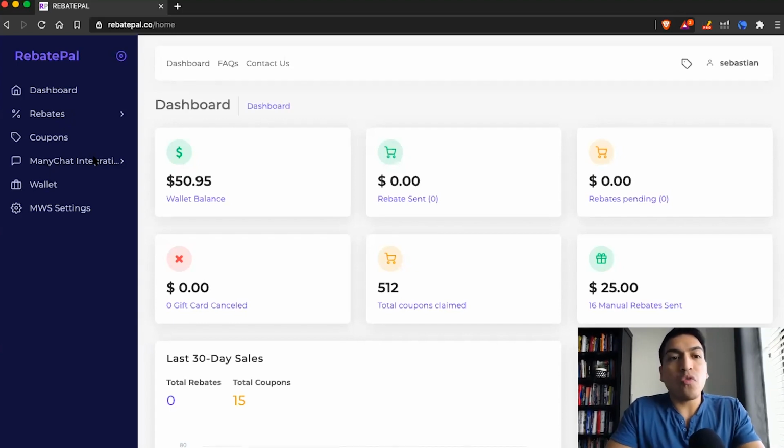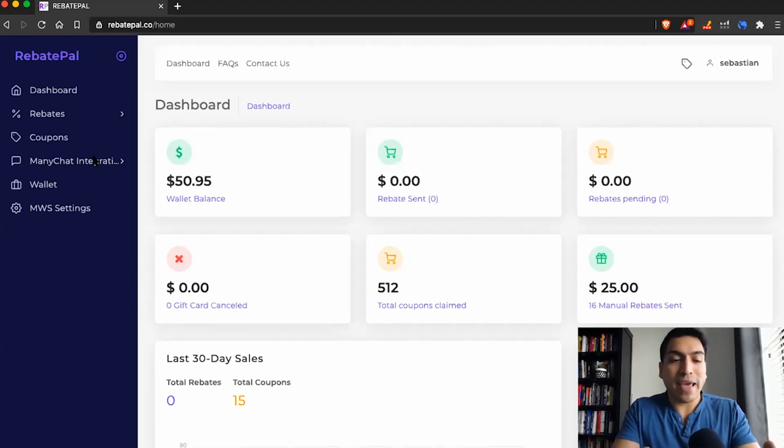So real quick, I'll go over the platform rebates. If you just wanted to list your product on our platform, our pricing does start at $49 a month. And we really wanted it to be as inexpensive as possible. Now, most services like this usually charge on a per rebate or a per coupon basis. We just have one small monthly fee, which is that $49 a month is where they start. And you can list as many rebates and as many coupon offers as you'd like.